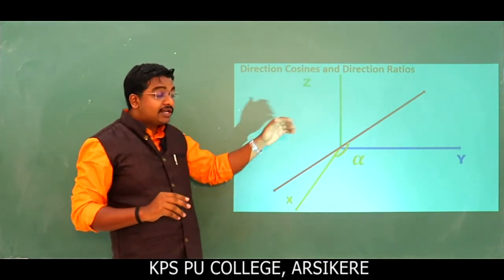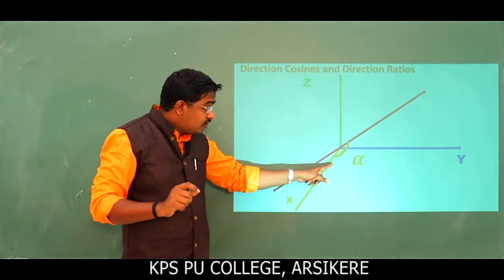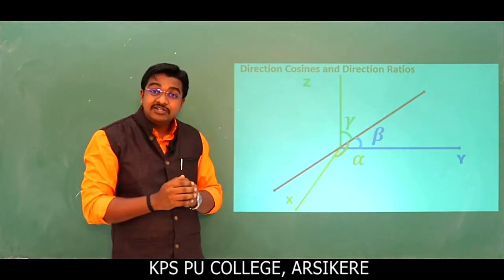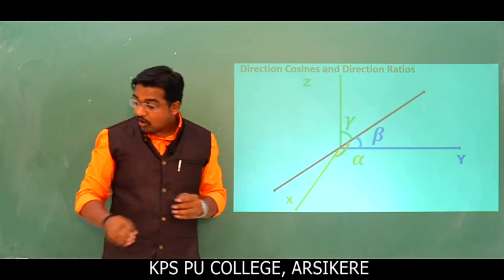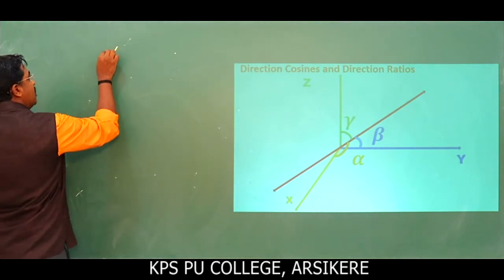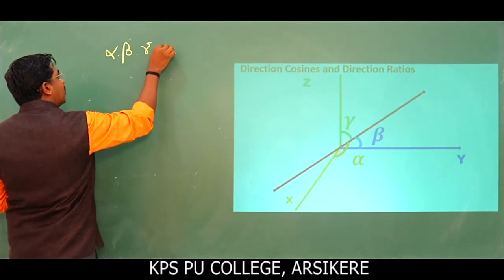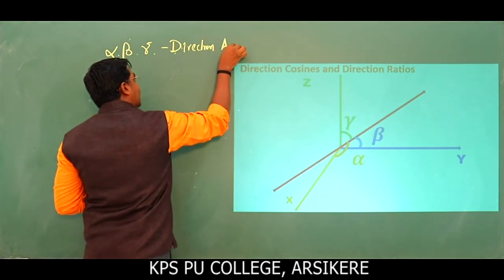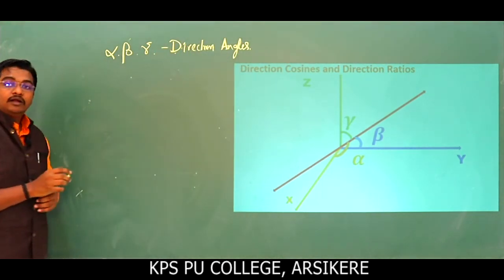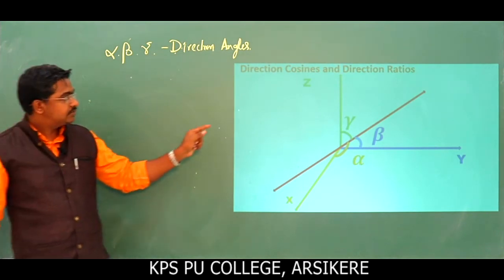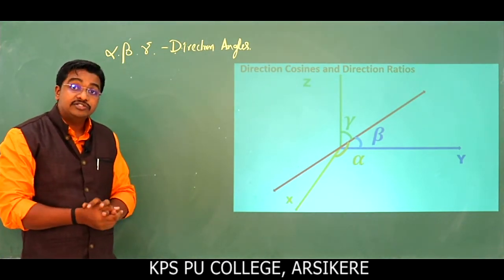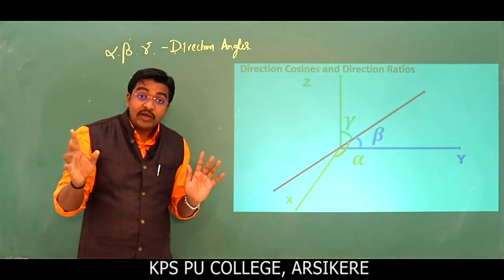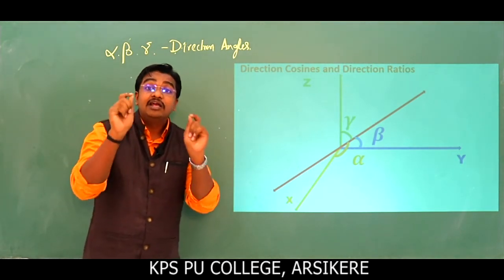Next, suppose this line makes an angle alpha with the positive direction of the x-axis, beta with the positive direction of the y-axis, and gamma with the positive direction of the z-axis. So listen here. Alpha, beta, and gamma are called direction angles. In this class we are discussing the direction cosines and direction ratios of a line, not a vector. Remember, of a line. A line means two-way direction. A vector is defined as a directed line segment.